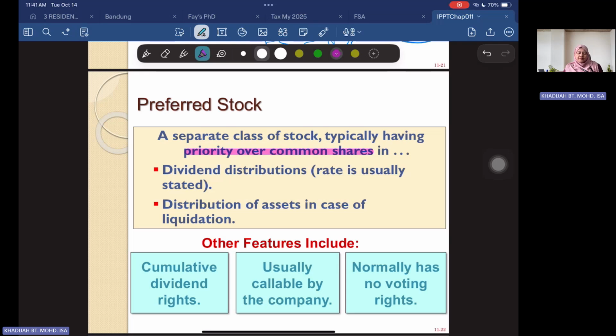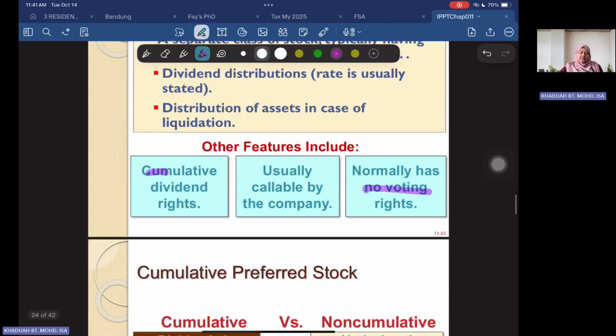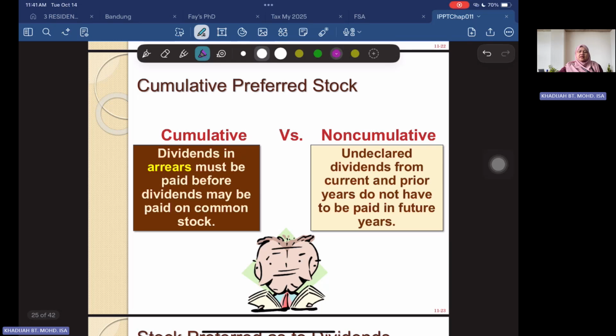Sometimes we do have cumulative dividend rights, and the stock is normally callable by the company and has no voting power. So that's the difference between common stock and preferred stock. They have no voting power, and they have a dividend which is sometimes cumulative, sometimes not. So what is cumulative preferred stock? It means that dividends in arrears must be paid before any dividend may be paid to the common stock.